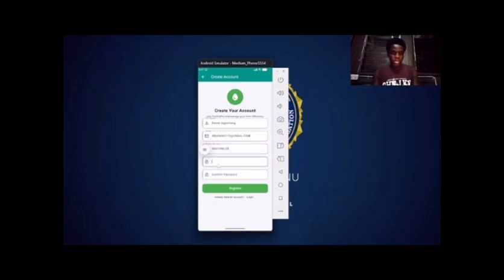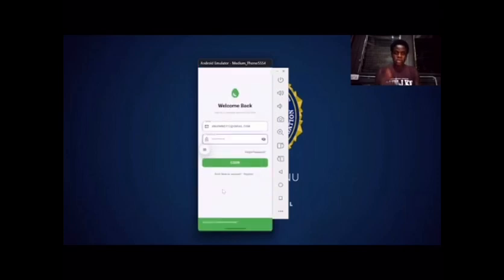Password. So register now. That is, you have now created an account. So it brings us back to the login interface.